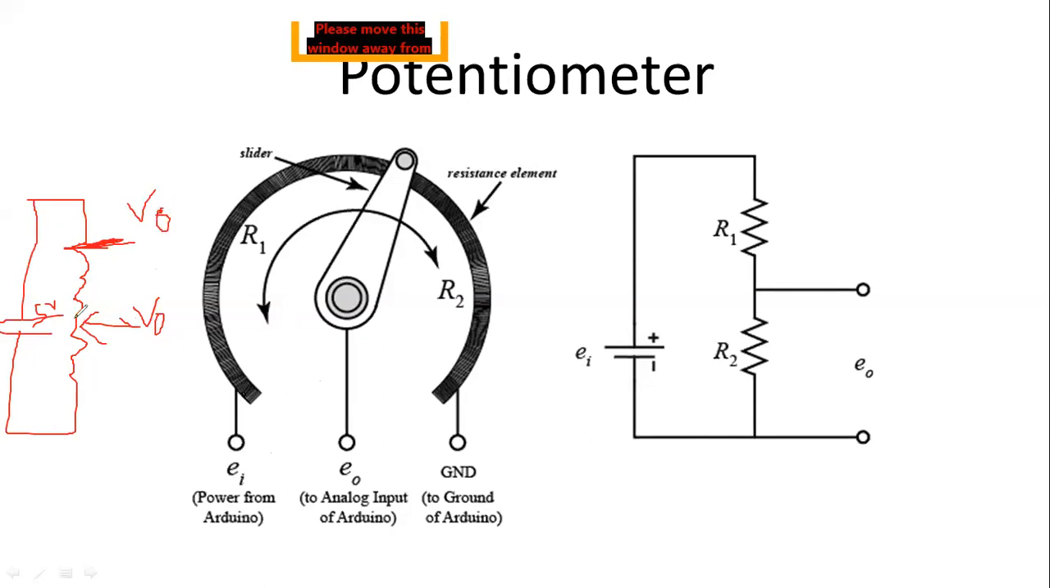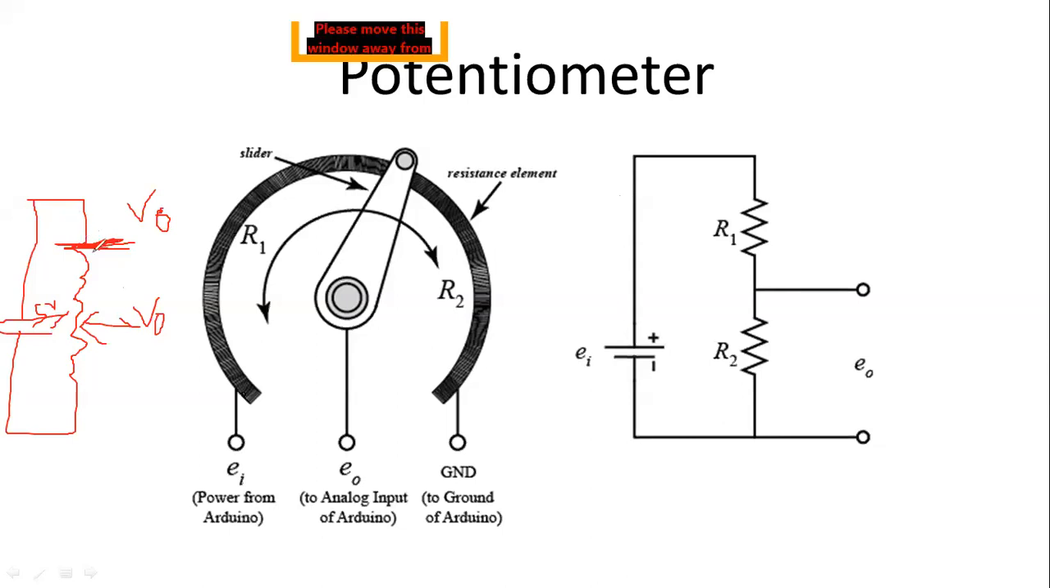One potentiometer's output knob is at this point. Now you have to tell me, what will be the output? Supply voltage is 5 volt, and the knob of that potentiometer is at this starting state. So what will be the output? 5 volt. Very good. That is 5 volt. Okay.